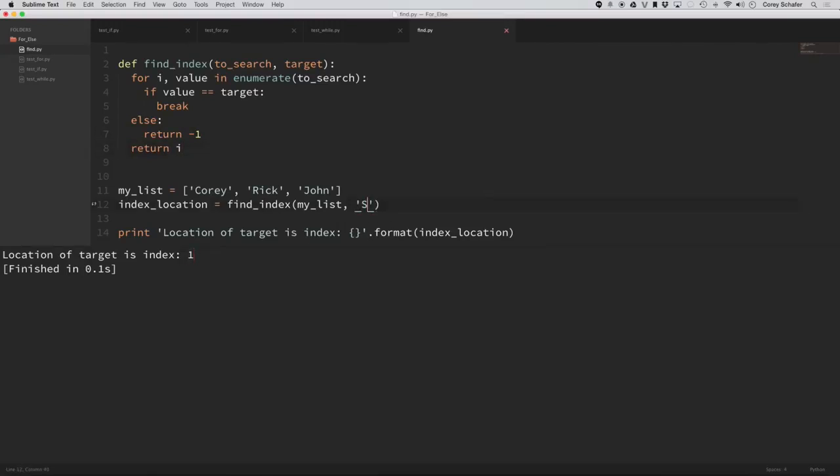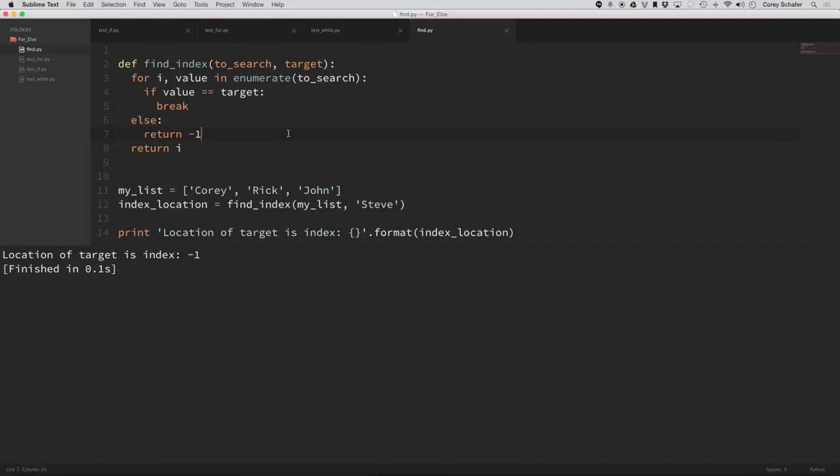Now, if I search for something that's not in that list and I run that, you can see it returned -1 because it went through this entire list and it never met this conditional of if the value is equal to the target. It never met that because Steve isn't in the list, so it never hit this break statement. So then it executed this else, which you can think of as a no-break, and it returned -1.